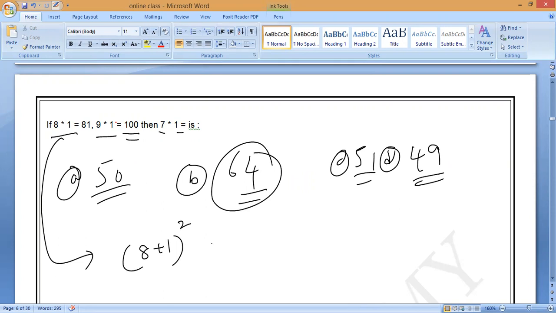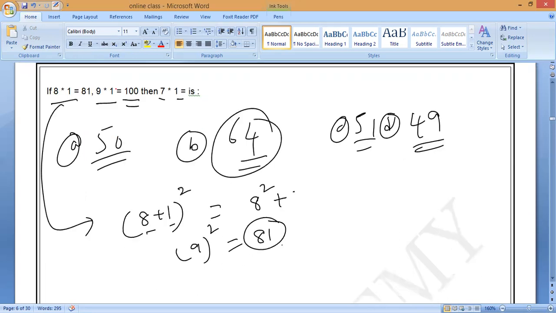How it is? See, 8 plus 1 whole square. So A plus B whole square formula if you apply. What is that? 8 plus 1, 9. 9 square is 81. 8 plus 1 whole square means 9 square. 9 square means how much? 81. Correct or not? Yes or no? Next, same way, 9 plus 1 whole square. 9 plus 1 means how much? 10 square.